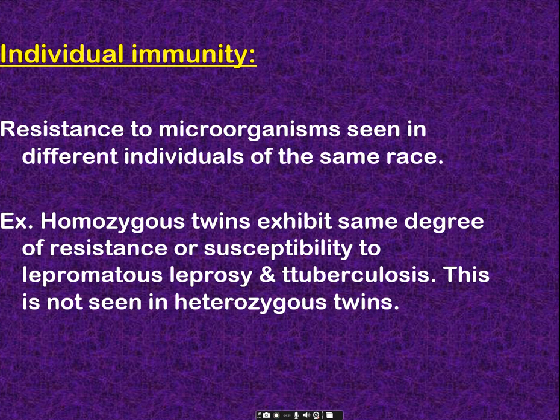Okay, so coming to individual immunity, if you take identical twins, resistance to microorganisms is seen in different individuals of the same race. We human beings, like Asians or Indians, are of the same race. If we consider siblings or one person in the family, the immunity is different. Resistance toward the microorganism is different between individuals, so we call it individual immunity.